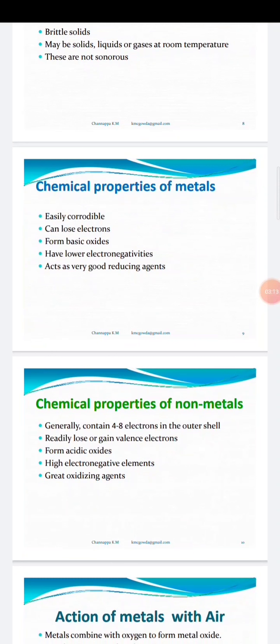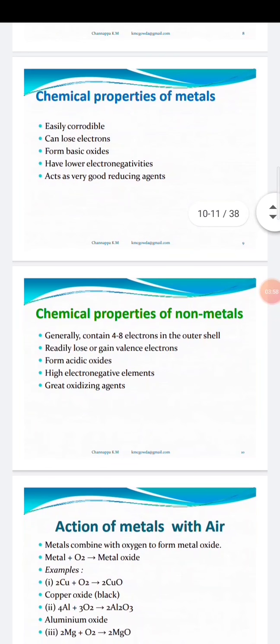One more, most of the metals have lower electronegativities, because they lose electrons. And the last one is that they act as very good reducing agents. We will discuss reducing agents in this lesson, in the extraction of some of the metals. When extracting iron, hydrogen itself acts as a good reducing agent. So these are some of the chemical properties of metals: they are easily corrodible, they lose electrons, they form basic oxides, they have lower electronegativities, and they act as very good reducing agents.